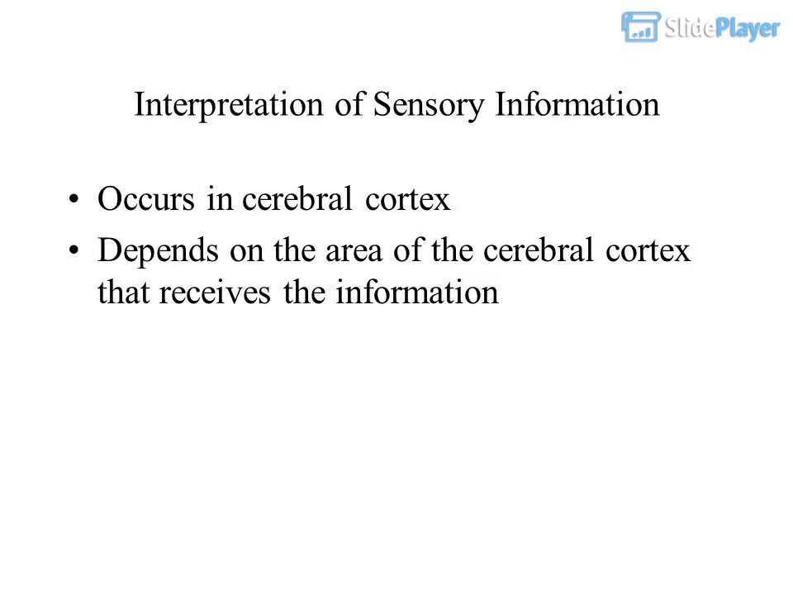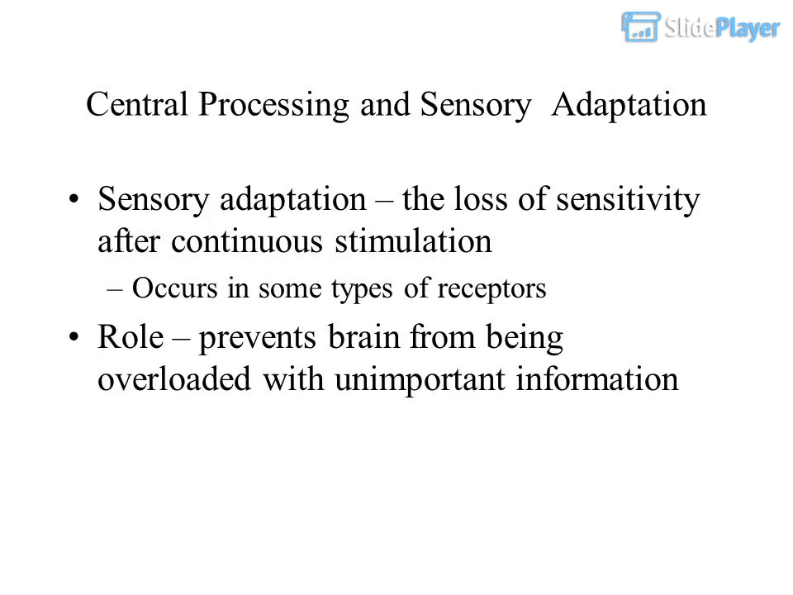Interpretation of sensory information occurs in the cerebral cortex. Depends on the area of the cerebral cortex that receives the information. Central processing and sensory adaptation. Sensory adaptation, the loss of sensitivity after continuous stimulation, occurs in some types of receptors. Role: prevents the brain from being overloaded with unimportant information.